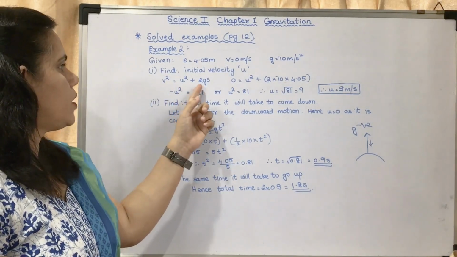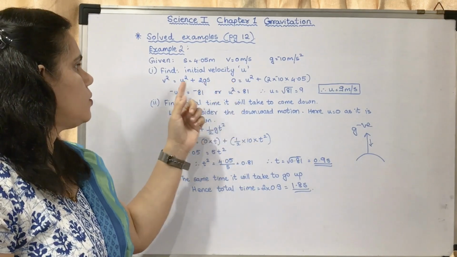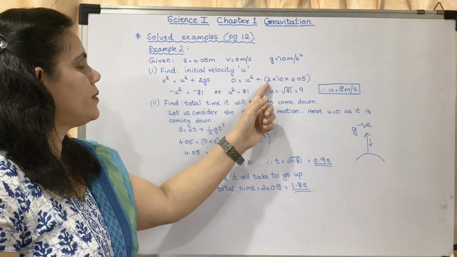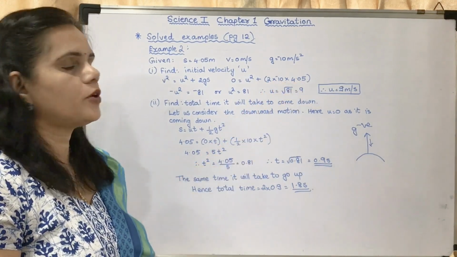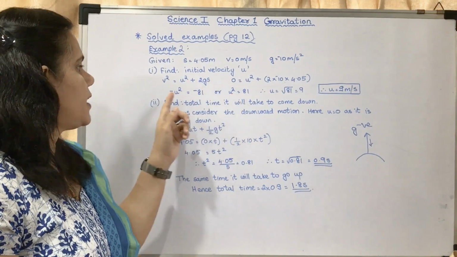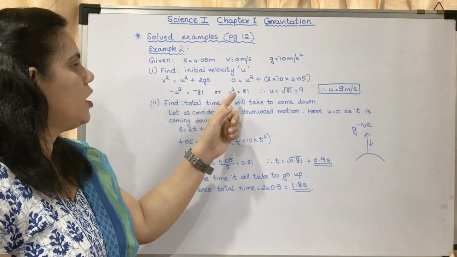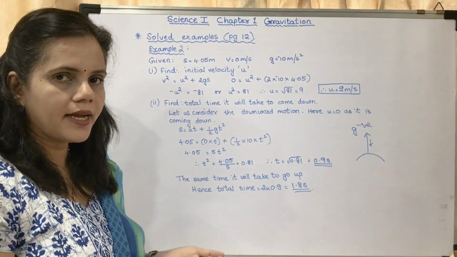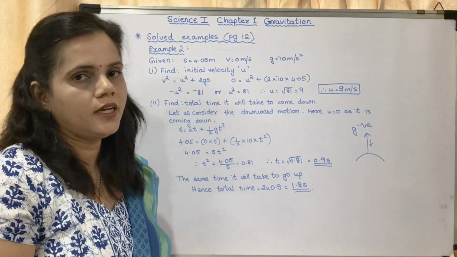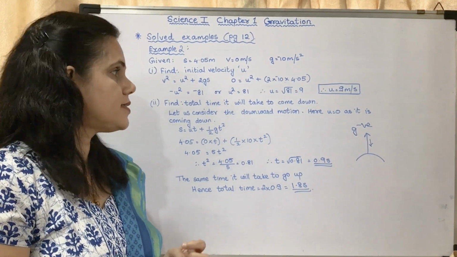So v square is equal to u square plus 2gs. v is equal to 0. u we are calculating, so 0 equals u square plus 2 into -10 into 4.05. This u square, when you take it on to the left hand side, it becomes minus u square is equal to -81, or u square is equal to 81. u is equal to root of 81, which is equal to 9. So the initial velocity is 9 meter per second.